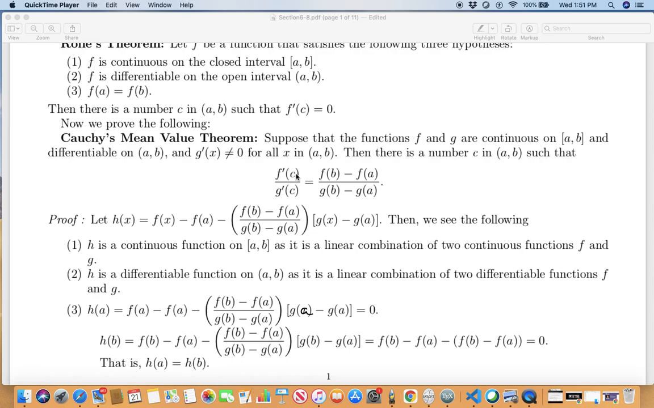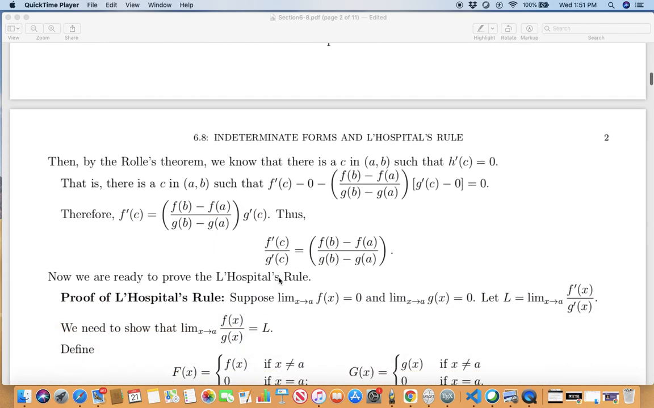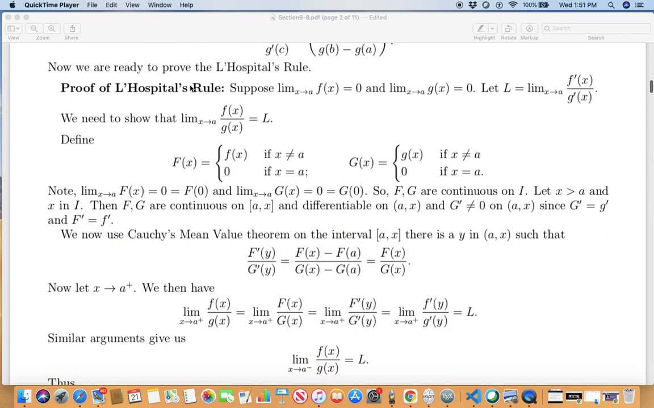The quotient f prime(c) over g prime(c) is (f(b) minus f(a)) over (g(b) minus g(a)). We proved this in our previous video. Now let's go to the proof of L'Hopital's rule. So let's first consider the case when you have the indeterminate form of 0 over 0, that is, the limit as x approaches a of f(x) is 0 and the limit as x approaches a of g(x) is 0.